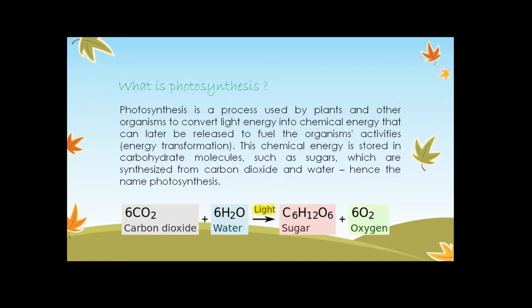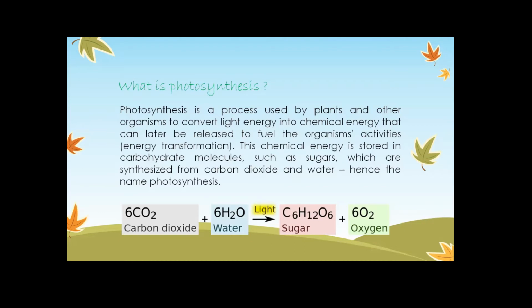Now, photosynthesis is basically a process in which the plants prepare their food using certain materials, and the main thing in this process is light. That is, photo means light, and using light, they're preparing, synthesizing food. So, in this process, other organisms basically, let me repeat it for you. Photosynthesis is a process used by plants, as I told you, and other organisms, yes, other organisms also use this process in which what is happening? We are converting light energy into chemical energy.